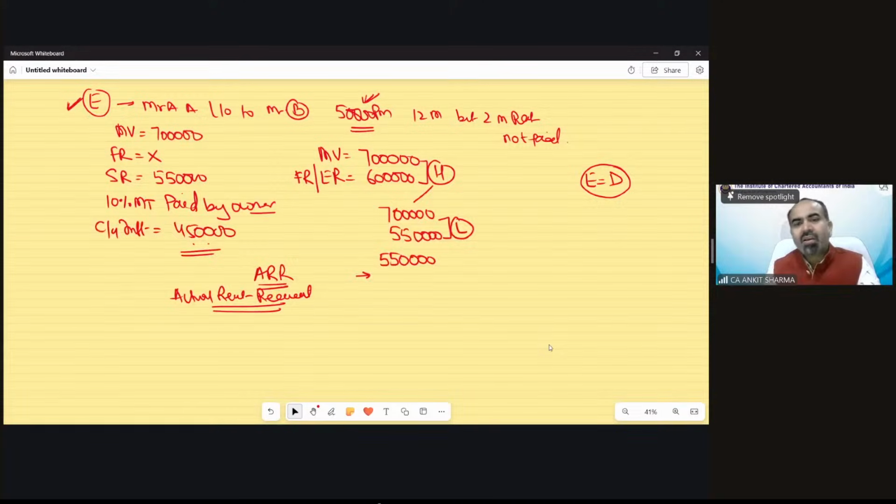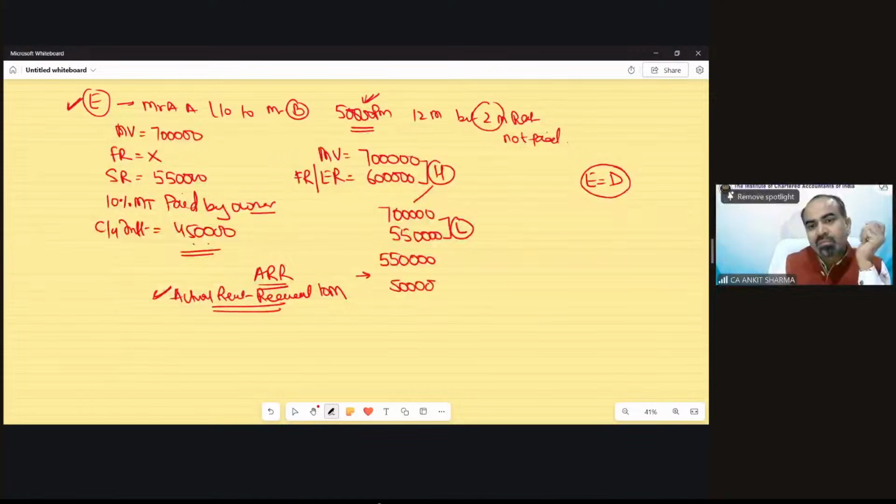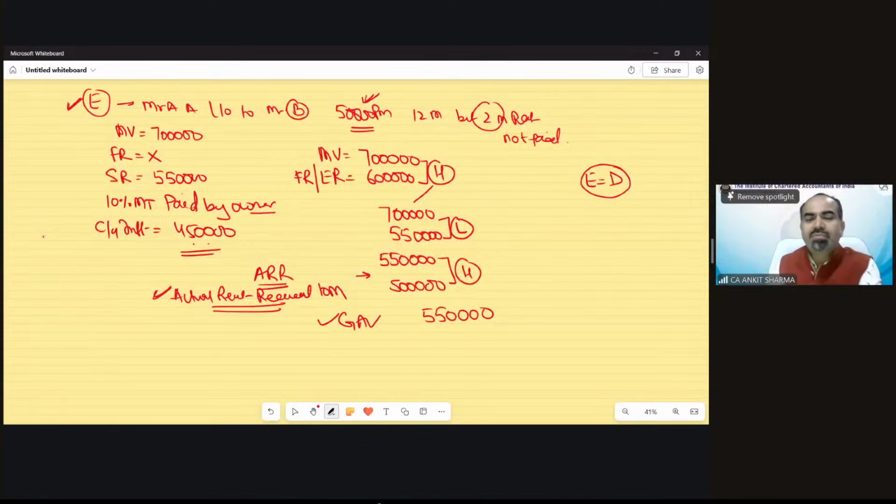It's a normal thing. The word also explains itself: actual rent receipt. And if 2 months rent is not received, you will automatically take 10 months rent. So that would be 5 lakh. Correct, Mustafa? Correct, Santosh? Correct, Harsh? So which is higher, 5,50,000 would be higher, and that would be my GAV.